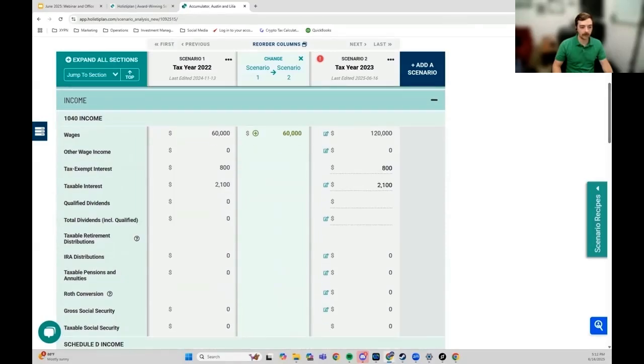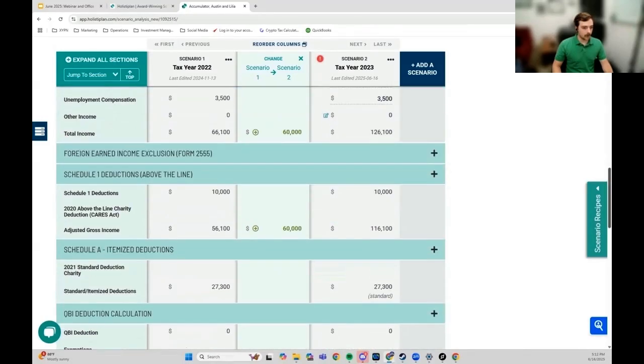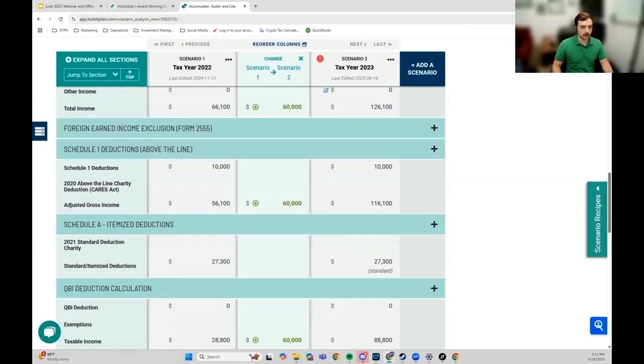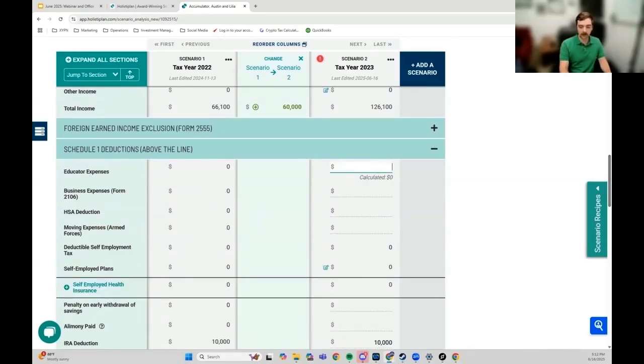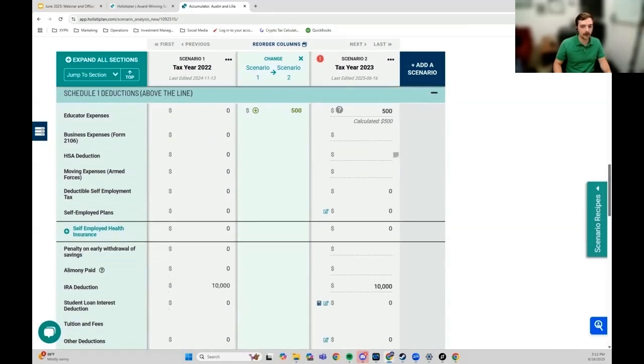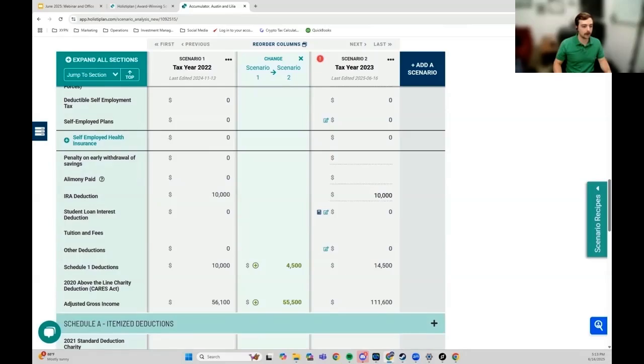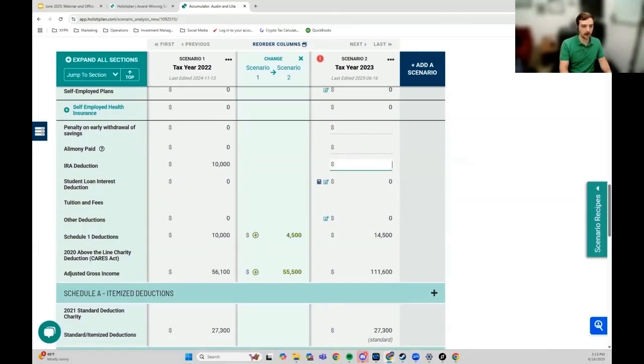So let's see, qualified IRA distributions. We want deductions, Schedule 1 deductions. There we go. So they are teachers. So we're going to give them, say they spent $500 between them on educator expenses, and they did have an HSA. So we make the recommendation to them to increase, if this fits with their goals, of course, to increase their HSA contribution to $4,000. Okay. Self-employed tax, self-employment area deduction. And we're going to increase their IRA deduction here.